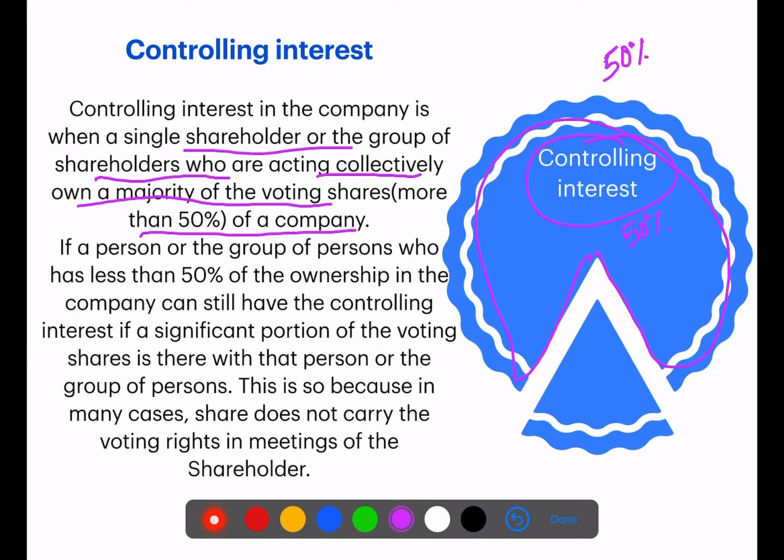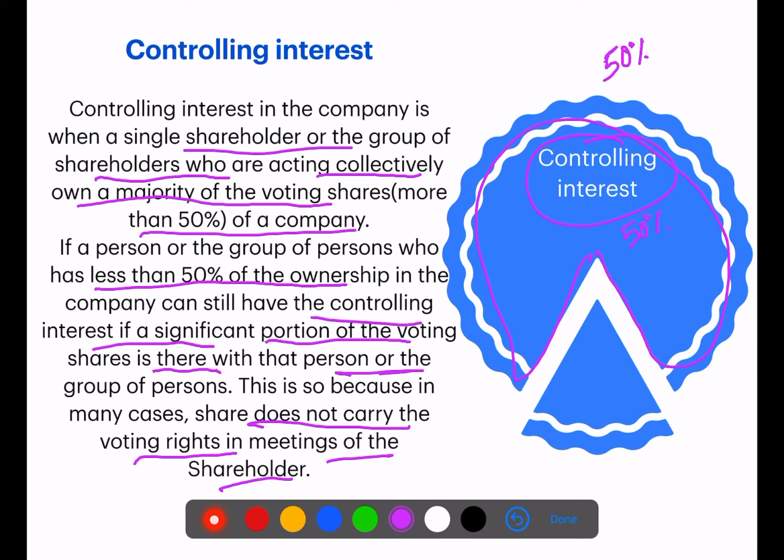If a person or group of persons has less than 50% ownership in the company, they can still have the controlling interest if a significant portion of the voting shares is with them. This is so because in many cases shares don't carry voting rights in the meetings of the shareholders. So a shareholder or group of shareholders holding more than 50% of voting shares in a company is known as controlling interest, and they are also known as the majority shareholders.